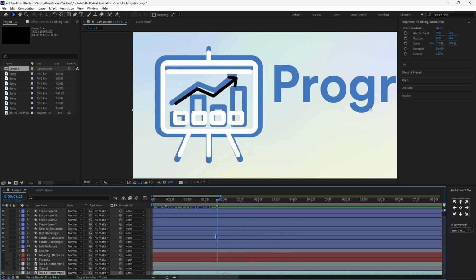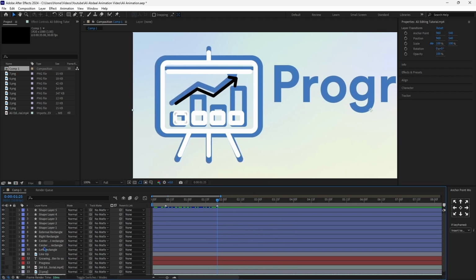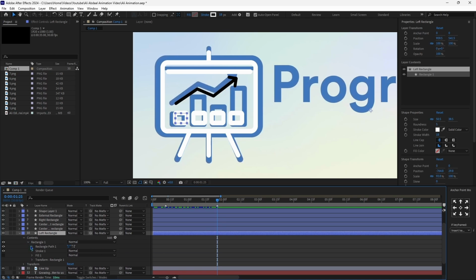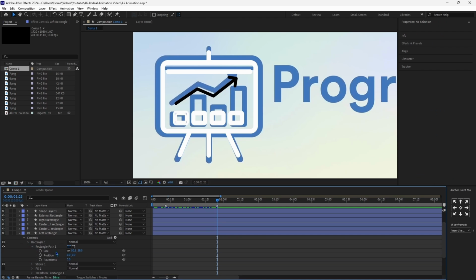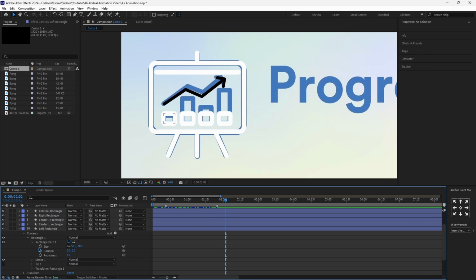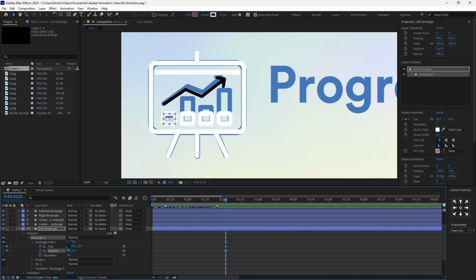Now to do that, we'll go at the start of the animation, go on the first rectangle, which is the one on the left, click on contents and go on the rectangle path, and unlink the size. We'll click a keyframe on position and size. And now we'll go 6 frames forward and decrease the size and move the position so that it becomes small like this,